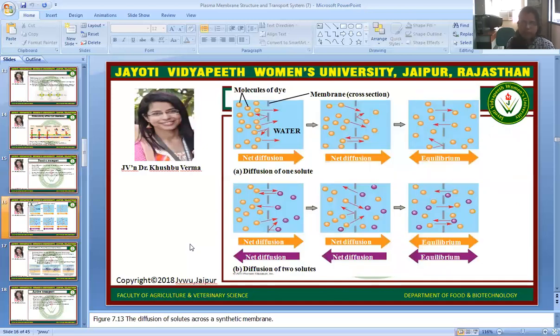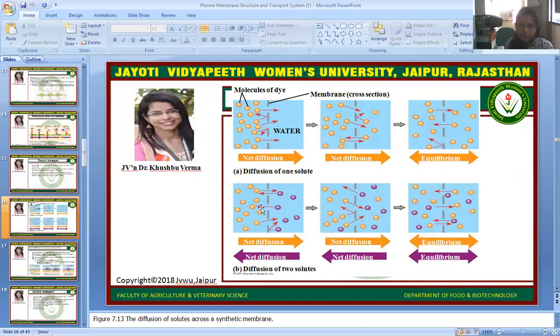This is the simple diffusion method. Here we can see molecules of a dye will transport from higher concentration to lower concentration by crossing the cell membrane, and they will transport until the molecules are equal on both sides. So equilibrium will be created and then transportation will stop.